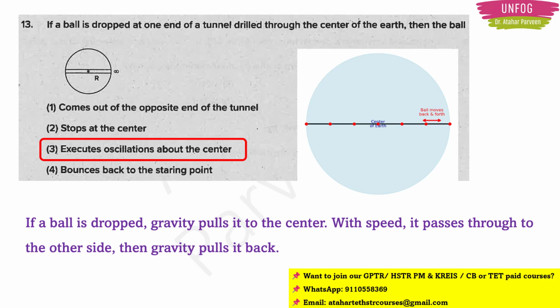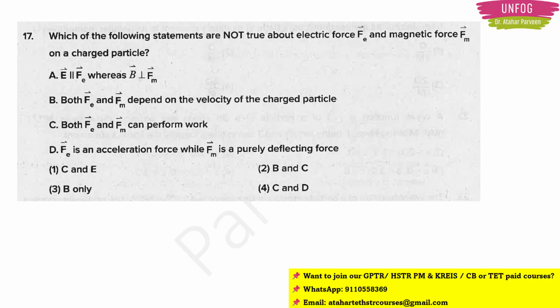Let us go for another question. Directly we have to go for question number 17. The question is, which of the following statements are not true about electric force Fe and magnetic force Fm on a charged particle? They have given 4 statements. Below that they have given 4 options. You will have to see the 4 statements also carefully, then only you will be able to answer.